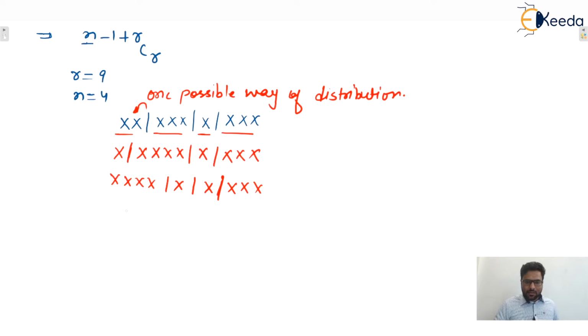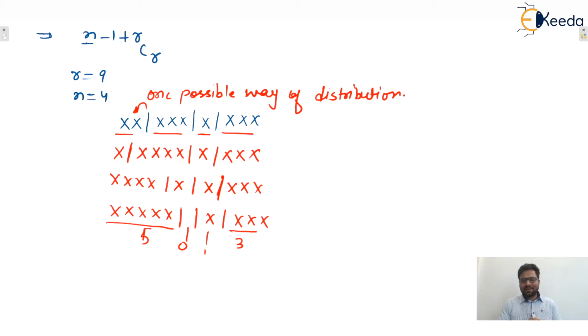Okay. Let us consider one more permutation. Yes, a different arrangement we can see. Let's say this is also possible. Yes or no? This is also possible or not? You only tell me, in which the first person contains 5, the second contains 0, the third contains 1 object, and the last one contains 3 objects. Yes or no? Can we say or not?